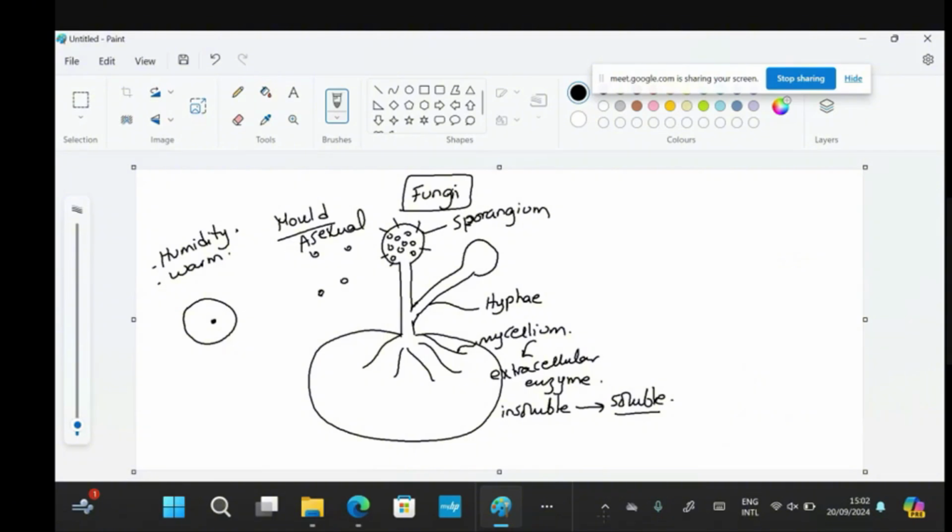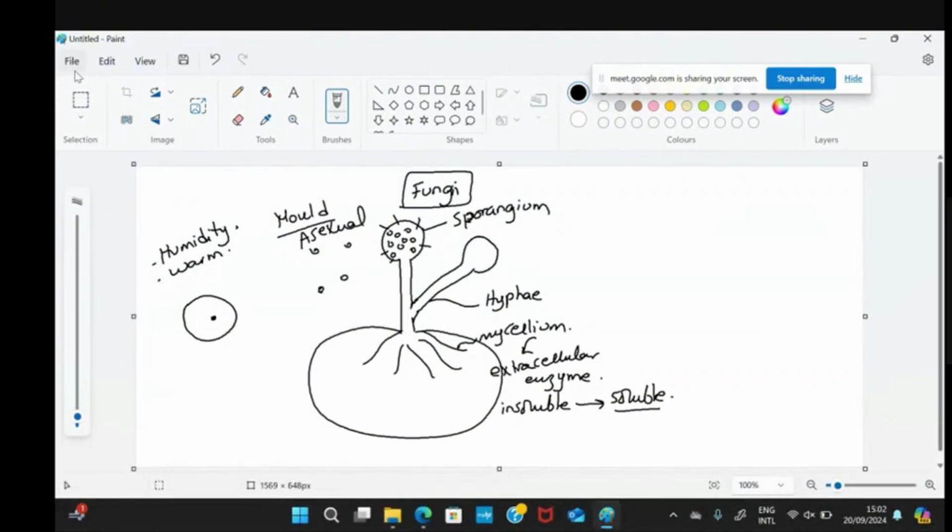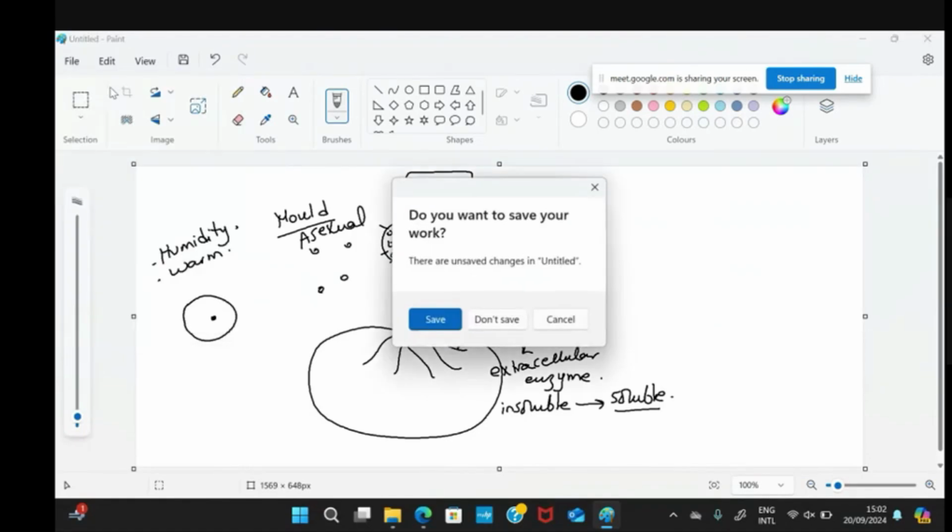Also, by the way, this happens with dead organisms. The fungi digest or decompose dead living organisms in this way. And this is related to the fungi. You don't have to study more than this about the fungi. So let us go back to our notes.